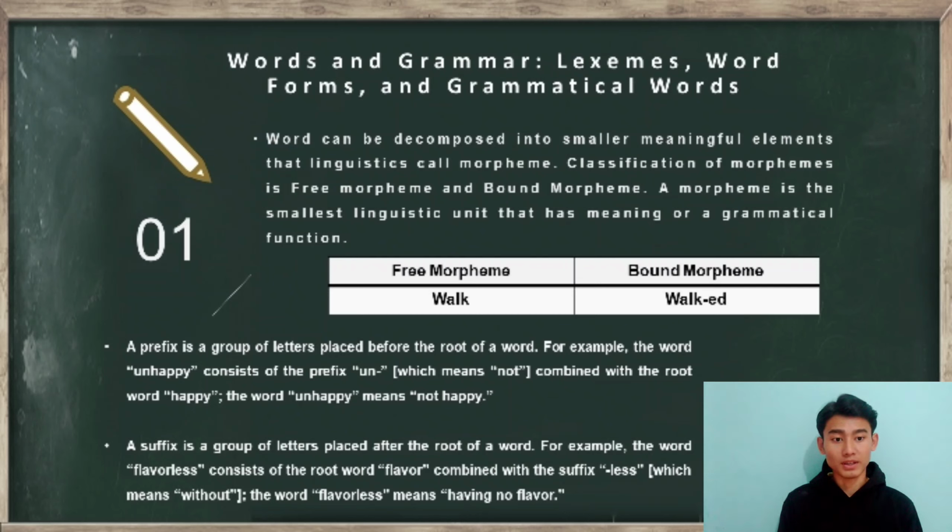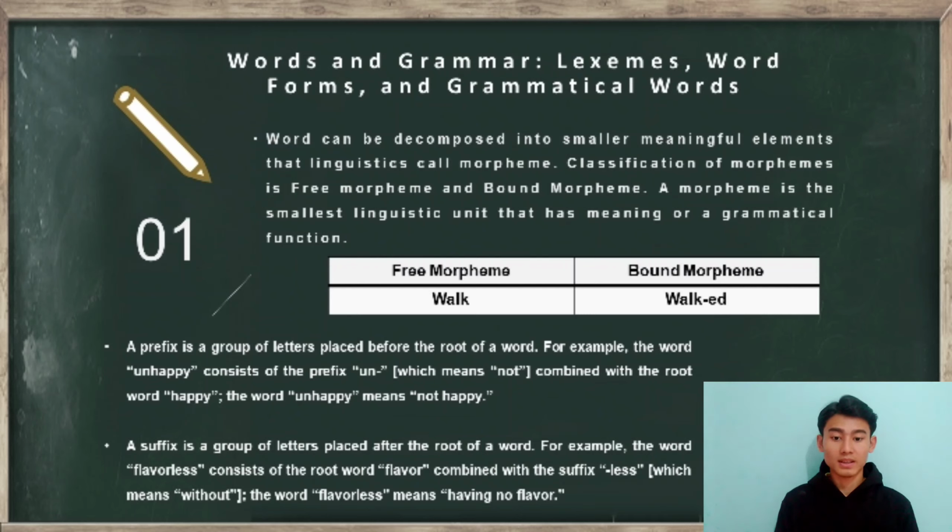Word can be decomposed into smaller meaningful elements that linguists call morphemes. Classification of morpheme is pre-morpheme and post-morpheme. A morpheme is the smallest linguistic unit that has meaning or a grammatical function. For example, pre-morpheme, walk, and post-morpheme, walk.